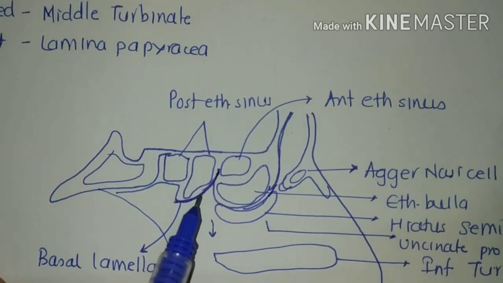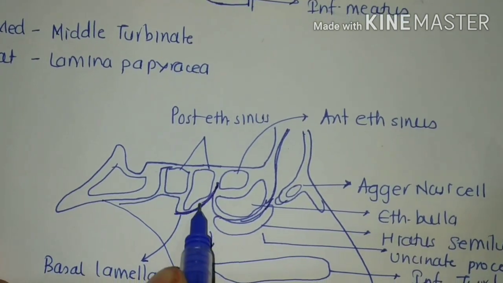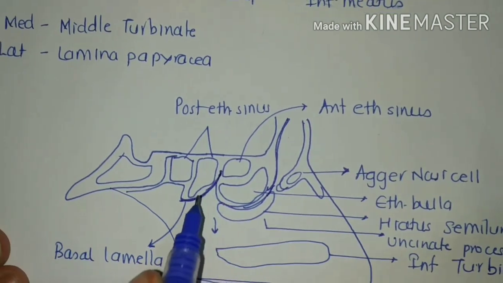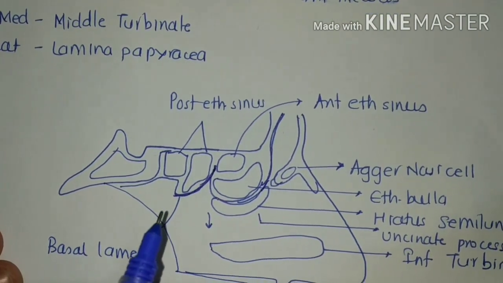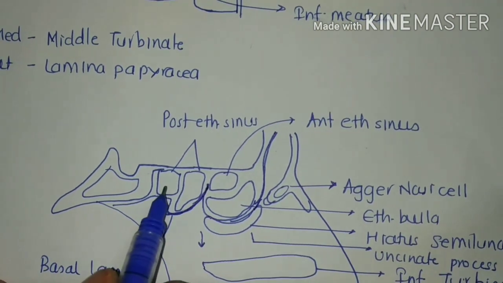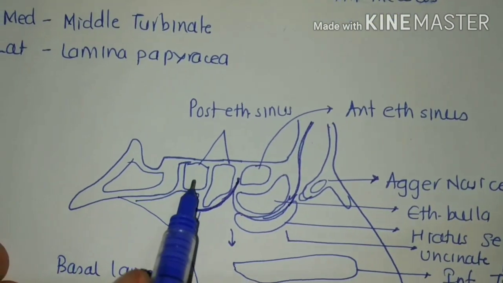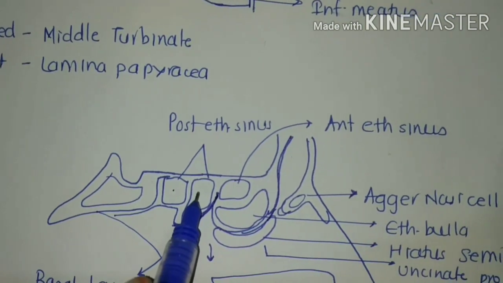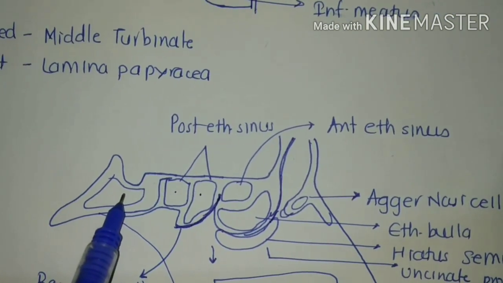It is separated from the posterior by the basal lamella. Clear? And the posterior osteomeatal complex, according to them, lies in the sphenoethmoidal recess and drains the posterior ethmoidal sinus and the sphenoidal sinus.